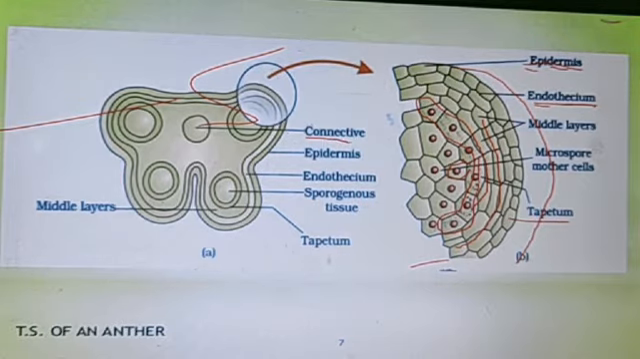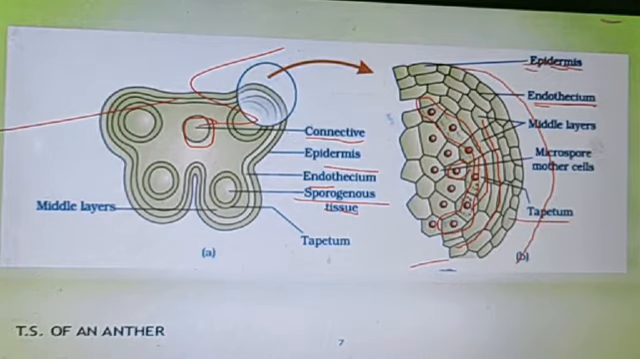Now in the middle of it, a column-like structure is there. It is a connective tissue structure. Basically it's a connective tissue, a xylem-phloem column type structure. Okay. Next, in the outermost layer the epidermis is there, then the endothecium, and inside of it, we are discussing the microspore mother cells. They are basically the sporogenous tissues, the primary sporogenous tissues.